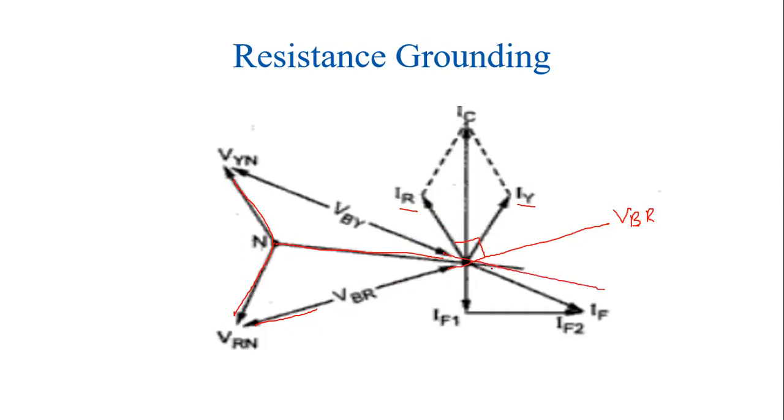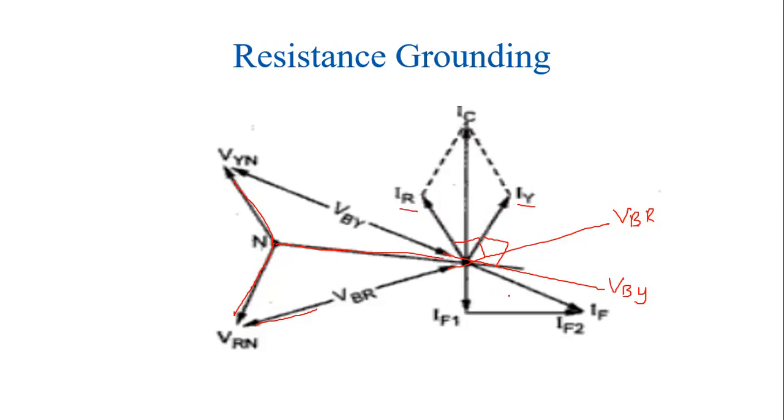Now for this VBY, its corresponding current IBY is leading by 90 degrees. Now, if we join these two vectors, the vector sum of IR and IY gives the vector IC.